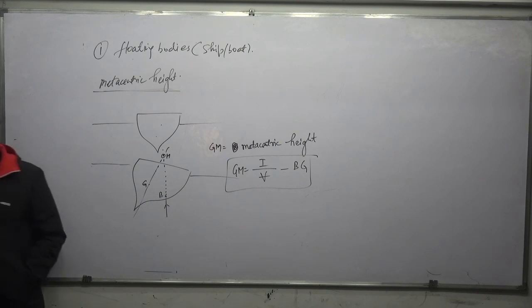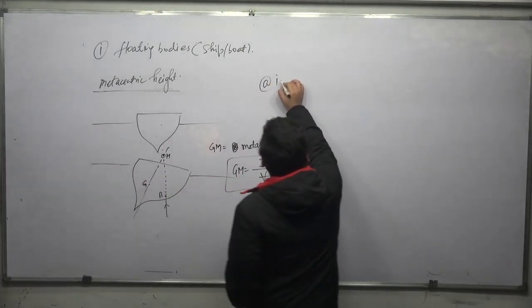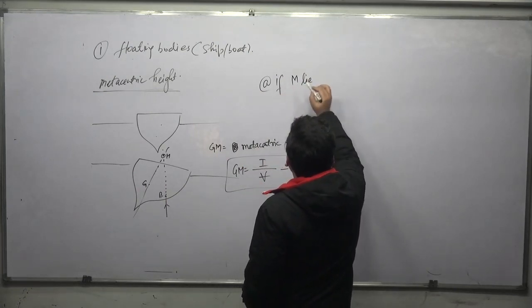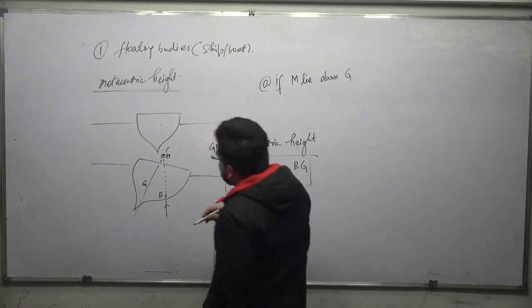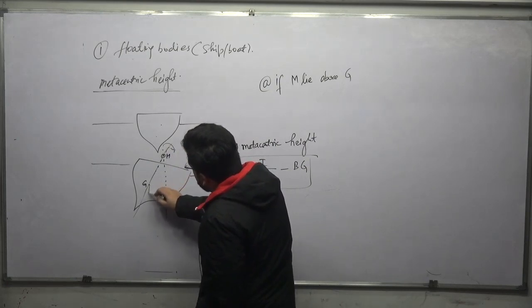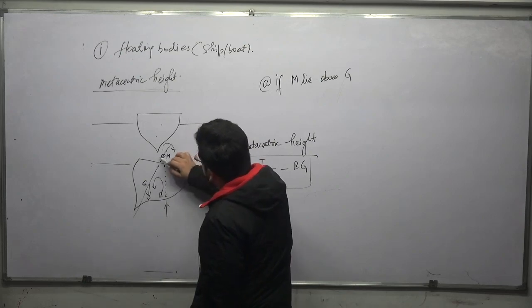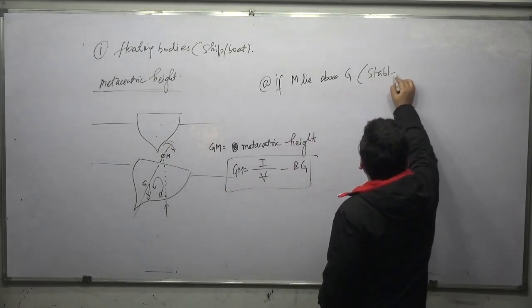After that, we discussed the stability criteria also. The first stability criterion was if M lies above G. If M is lying above G, then if you give a clockwise movement, the weight acts in the downward direction and the buoyant force in the upward direction, so we have an anti-clockwise restoring movement, and it is said to be a stable condition.